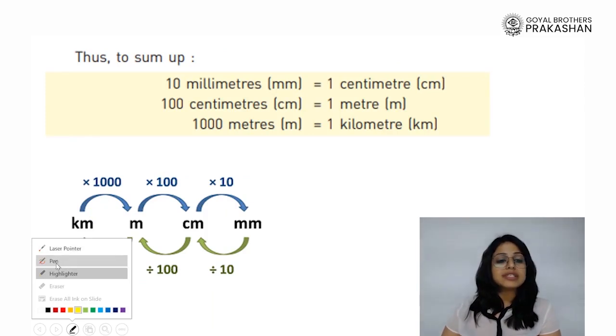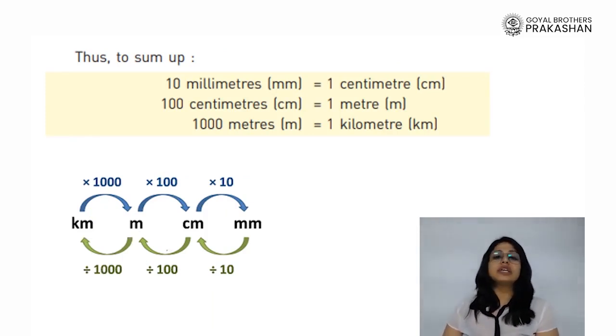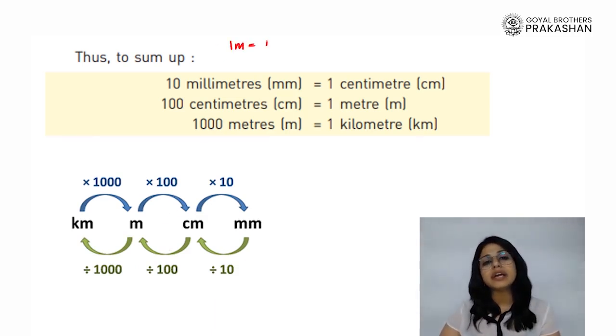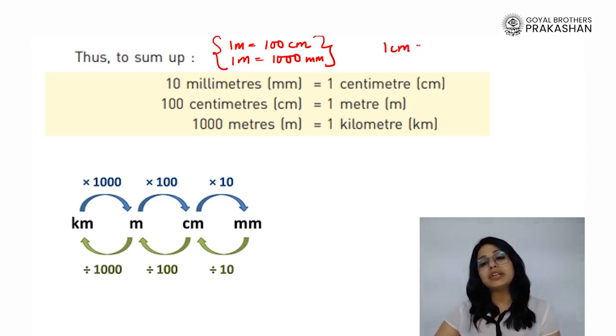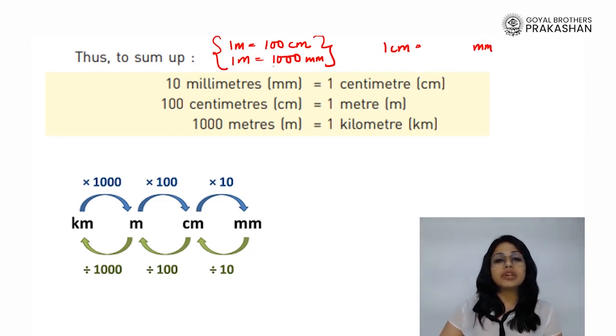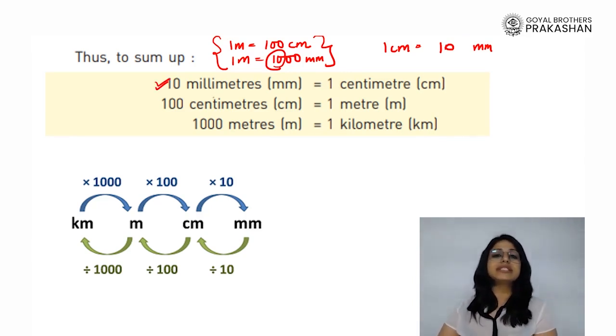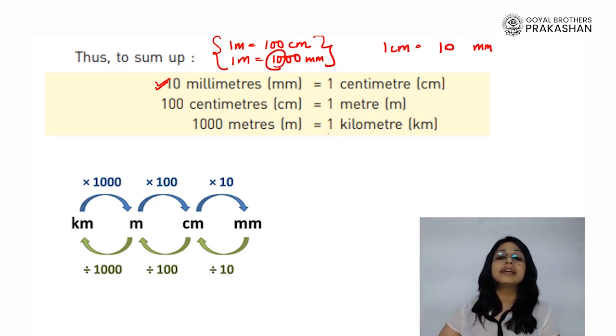So what we have learned, to sum up all the different quantities, we figured out that when we talk about the submultiples and the multiples of the standard unit of length, that is meter, we see that 1 meter is 100 centimeters. 1 meter is 1,000 millimeters. So can we find a relationship between 1 centimeter and millimeter? It is going to be 10 millimeters. That is what we have written here. 1 centimeter is 10 millimeters, whereas 1 meter is 100 centimeters. And if I go to the multiple of meter, that is 1 kilometer, it is equivalent to 1,000 meters.